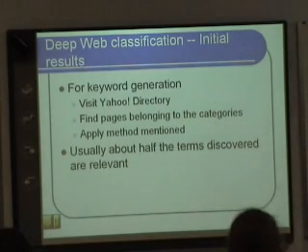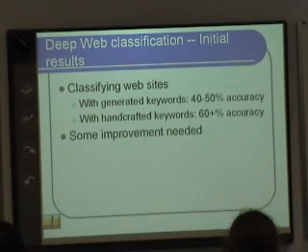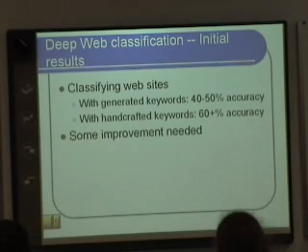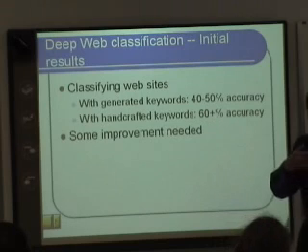Now, from our experiment, roughly speaking, half of the terms we discovered are relevant. And for classifying web results, based on these experiments, with generated keywords we probably hit around 40 to 50% accuracy. And if we can craft our own keywords, say if we ask some domain expert about what the important words are in certain categories, then we go to 60+% accuracy. So obviously some improvement is needed, and we are working on various steps to make it better.